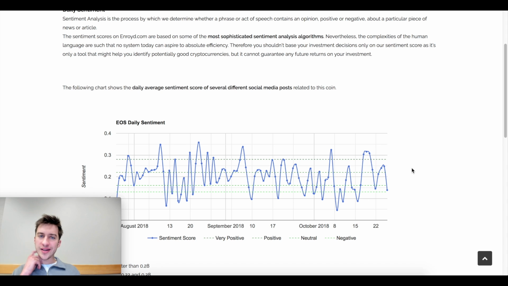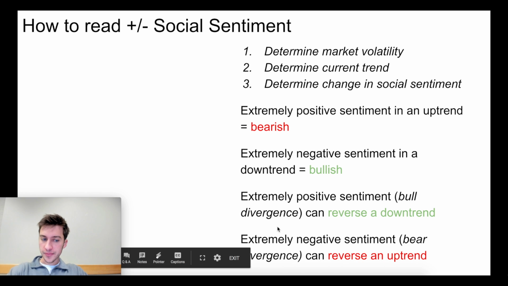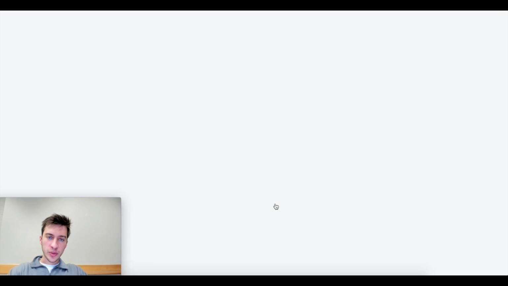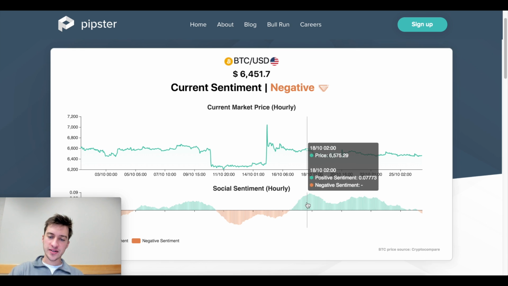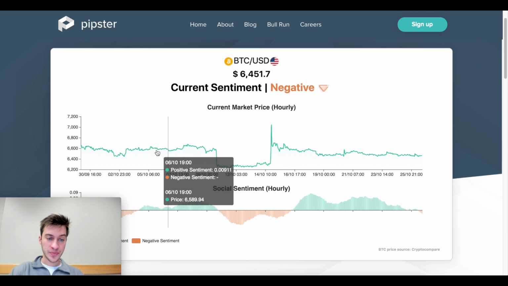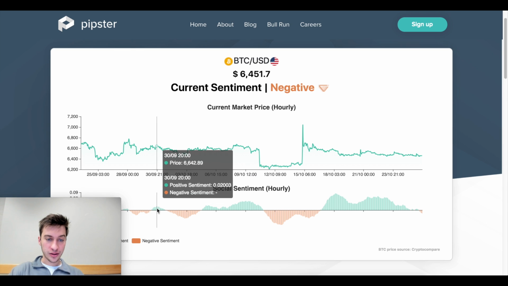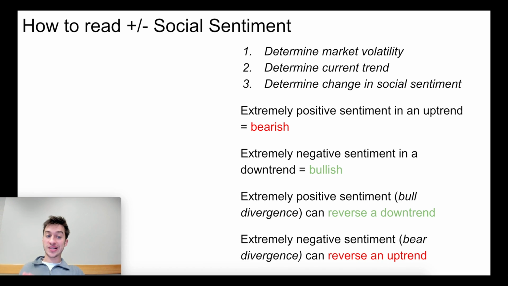So again, another thing to take into account is that these points here are going to vary for each site. For Enroid, you may notice that these two points hold true quite often. But when we look at something like Pip Stir, you may have noticed that positive sentiment 90% of the time is leading to a downtrend. Negative sentiment, like 90% of the time, is leading to an uptrend, as you can see here. Very, very clear data. Positive, price goes down. Negative, price goes up.